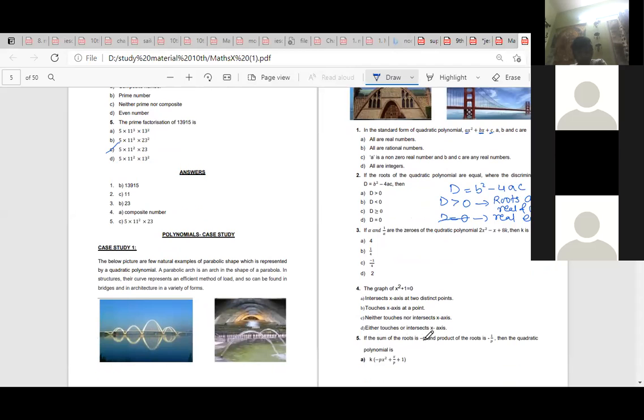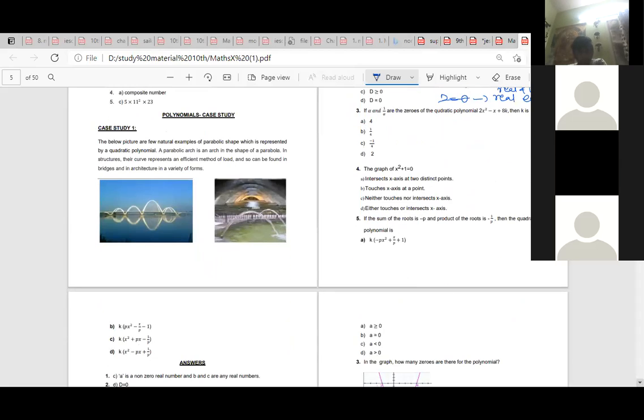If the sum of the roots is minus p and the product of the roots is minus 1 by p, then the quadratic polynomial will be? Ma'am, it would be k multiplied by px square plus xp square minus 1.